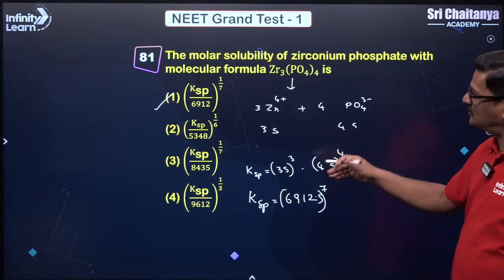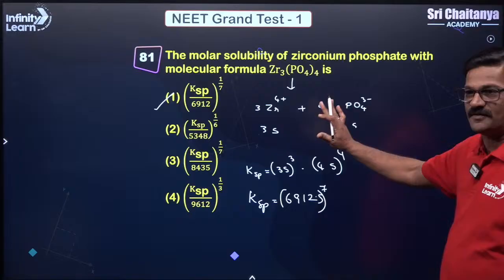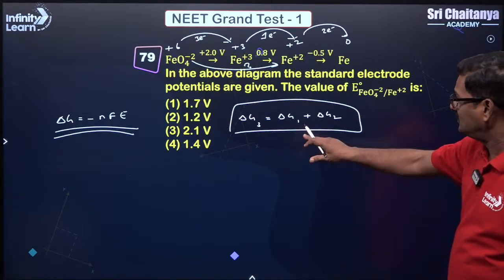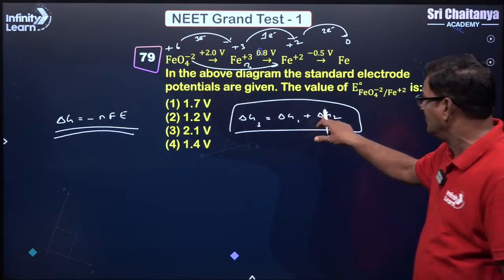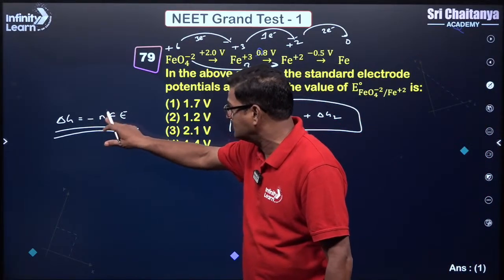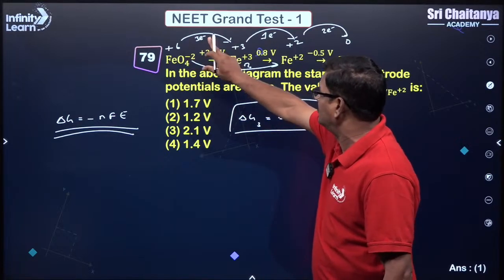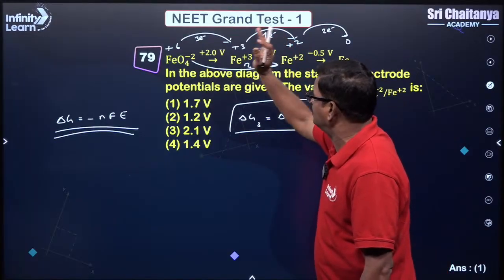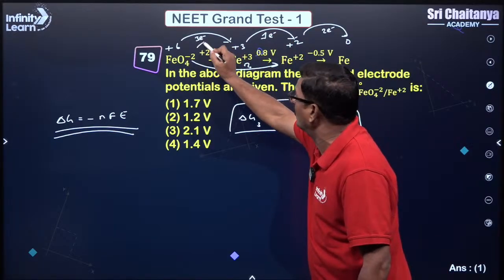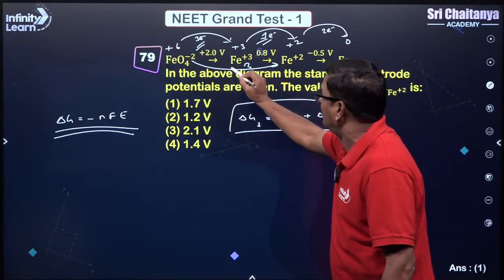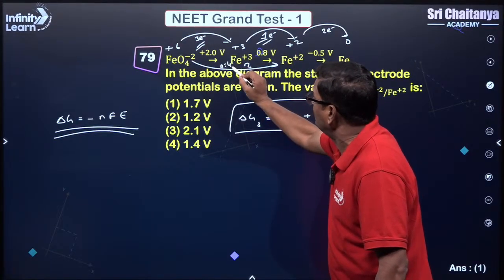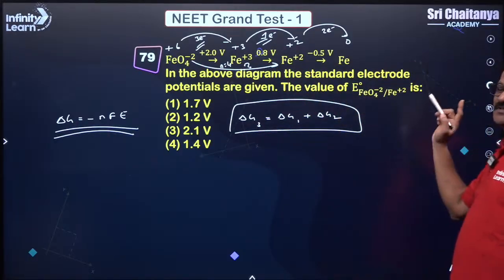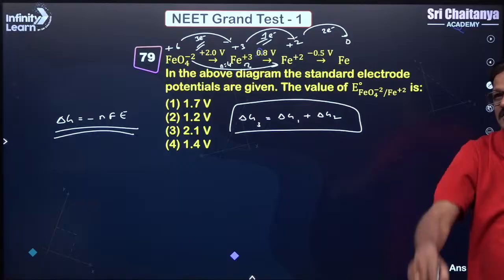So time is running better. So we are going to see that 79th type of questions furthermore also. I already explained delta G3 is equal to delta G1 plus delta G2. Here you have to take delta G is equal to -nFE. So step 1 has 3 electrons, step 2 has 1 electron. You have to take the first equation and the second equation, both together require 4 electrons, so n is equal to 4. You have to take this is equal to this plus this. Understand? Okay, I can understand your question and you can solve it. If not, just mention it in the comment box.